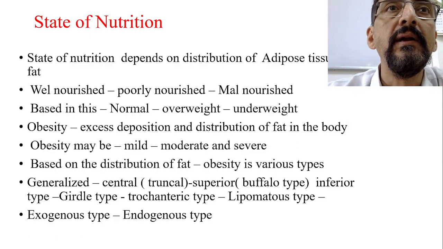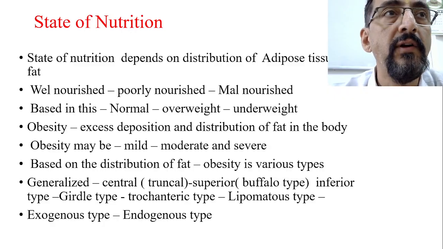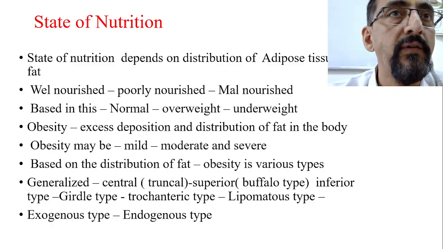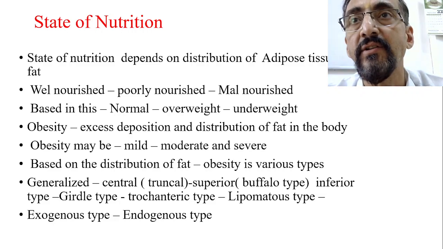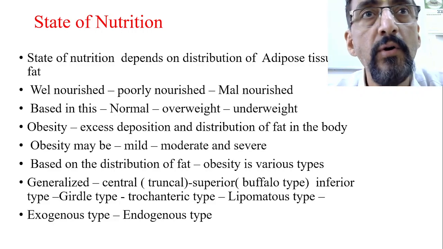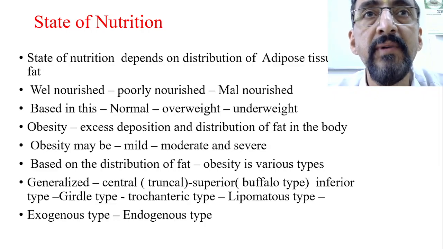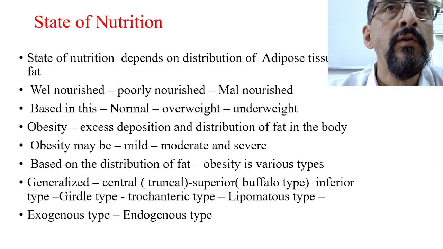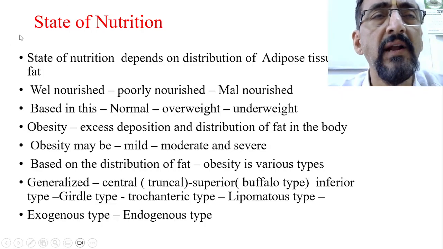So one is body build, the first question that we ask. Body build is nothing but the stature and body type: ectomorph, endomorph, mesomorph, then tall stature, short stature, dwarfism. That we have discussed in the last class. The second important point that we ask in general examination is nourishment or nutrition. Nutrition actually depends upon many factors that we will not discuss today.